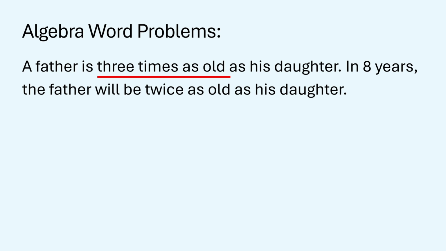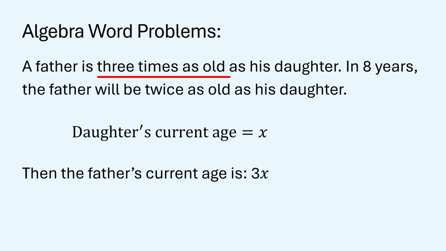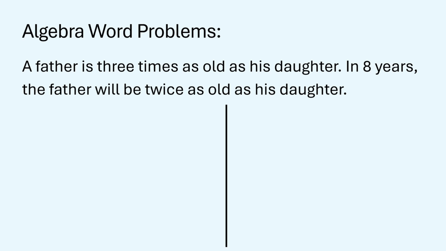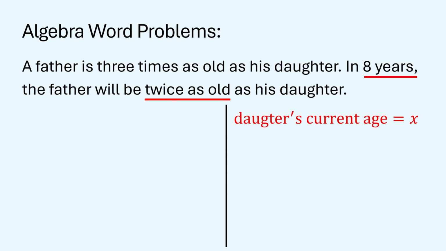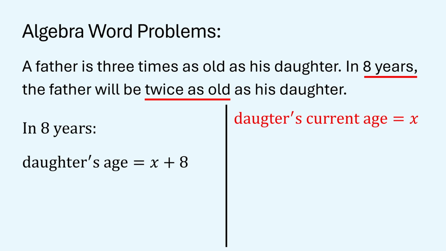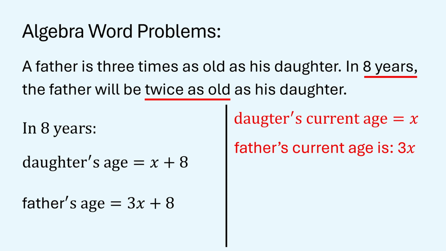Here, in the first sentence, a father is 3 times as old as his daughter. Let's suppose the daughter's current age is equal to x. So the father's current age is 3x. In the second sentence, in 8 years, the father will be twice as old as his daughter. So the daughter's current age is x, and in 8 years, her age will be x plus 8. The father's current age is 3x. So in 8 years, the father will be 3x plus 8 years old.